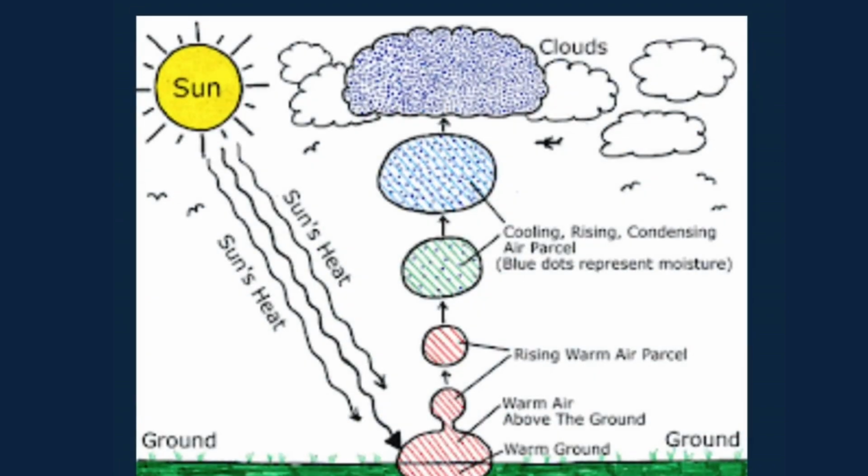Now let's see the formation of clouds, which impact the weather and climate of a region. When the sun heats the ground, the air above the heated surface becomes warm. This warm air becomes light in weight and rises up. As warm air rises up, it becomes cool and condenses to form clouds, which further cause precipitation in the form of rain, snow and others. They play a huge role in the weather and climate of a region.